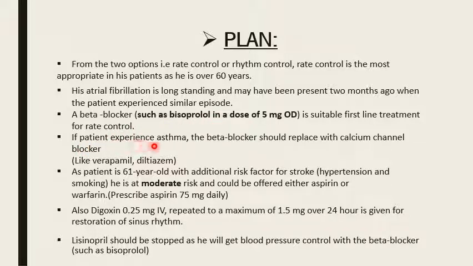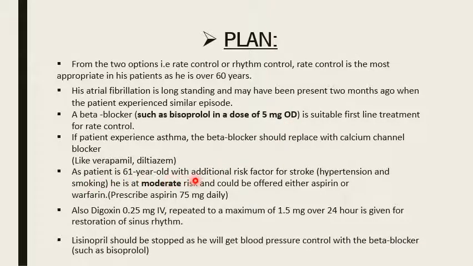If the patient has asthma, the beta blocker should be replaced with a calcium channel blocker such as verapamil and diltiazem, because beta blocker can cause an asthmatic attack. That's why we replace the beta blocker with a calcium channel blocker if the person is asthmatic. But in case the person is not asthmatic, we give the beta blocker, which is bisoprolol in a dose of 5 mg once daily.